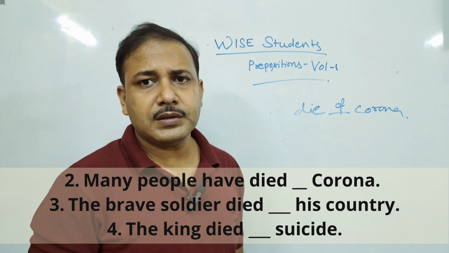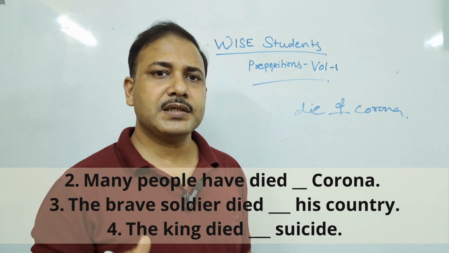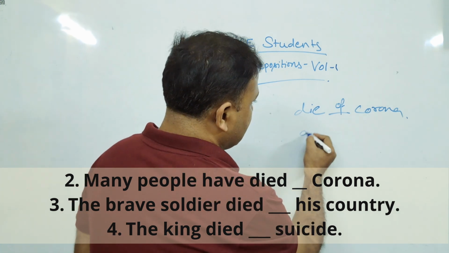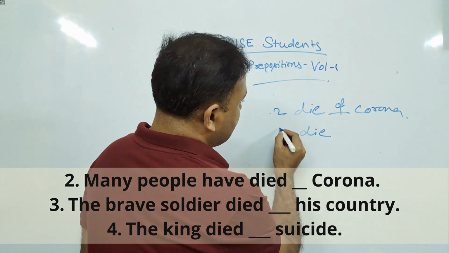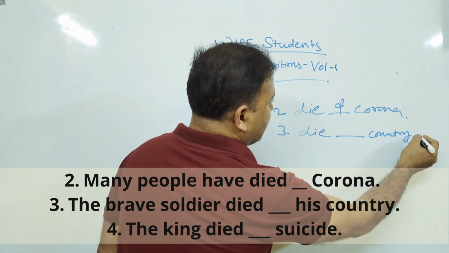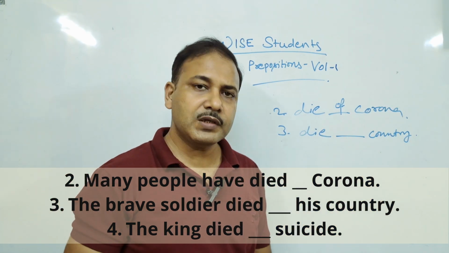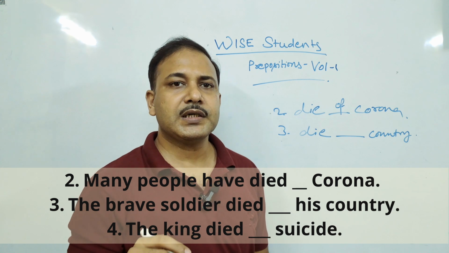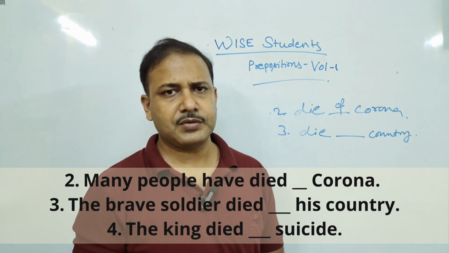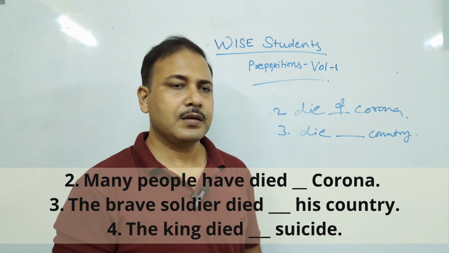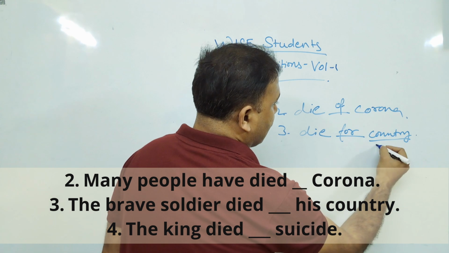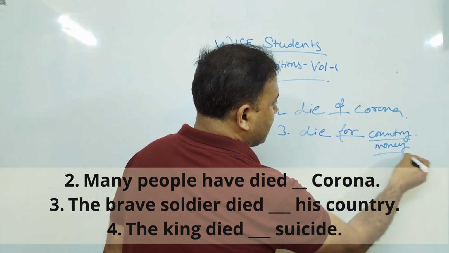Our third question: the brave soldier died dash his country. This was question number 2, and this is 3: die dash country. This is not a disease. In case of disease, we are using of. But in case of country, or whatever purpose someone is dying for, it may be country, it may be love, it may be money. So, die for country, die for money, or die for love.